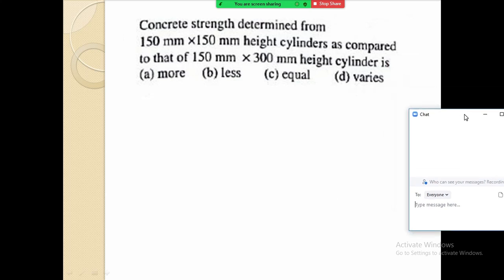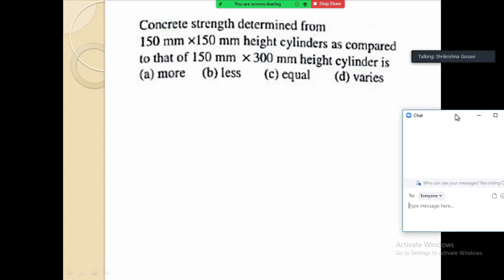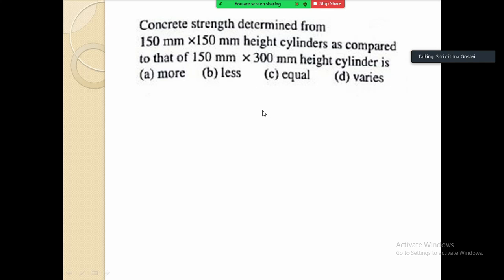Now you think on this. Concrete strength determined from 150 mm by 150 mm height cylinders as compared to that of 150 mm by 300 mm height cylinder is more, less, equal, or varies. So this question, you search the answer of this question. I will not tell you the answer of this question. You search and then we will move further.